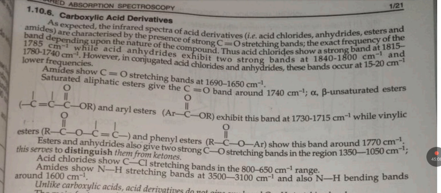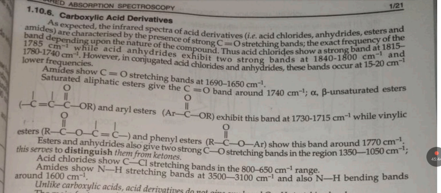Thus, acid chloride shows a strong band at 1815 to 1785 centimeter inverse, while acid anhydride exhibits two strong bands at 1840 to 1800 centimeter inverse and 1780 to 1740 centimeter inverse. However, in conjugated acid chlorides and anhydrides, these bands occur at 15 to 20 centimeter inverse lower frequency.